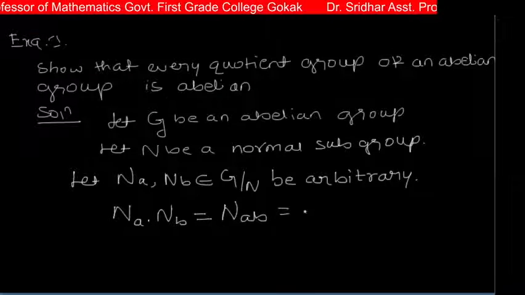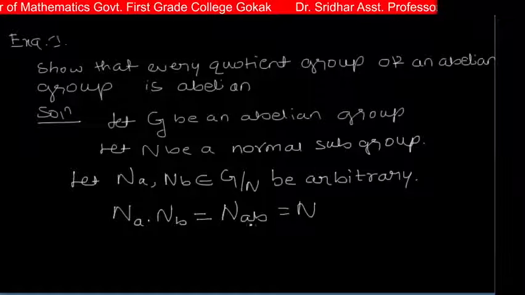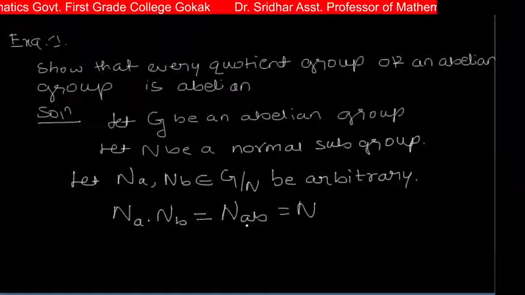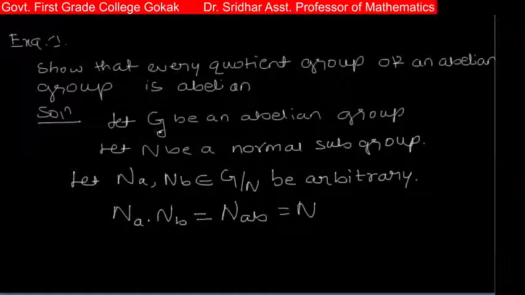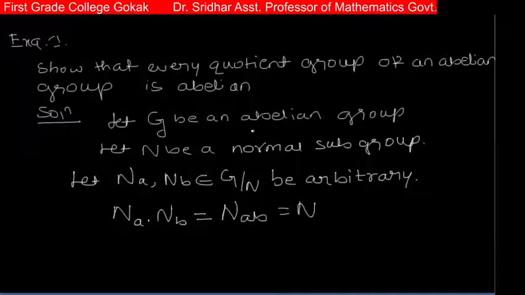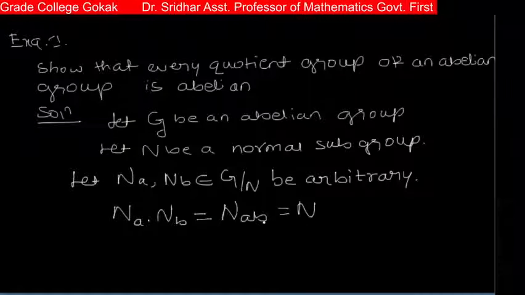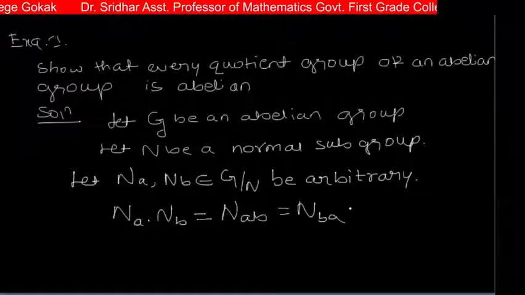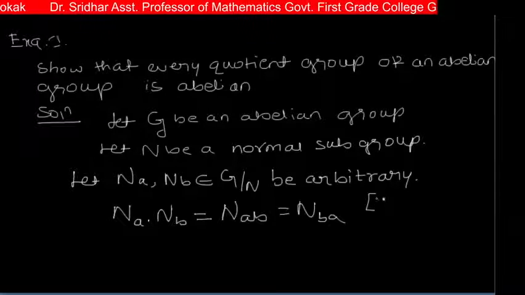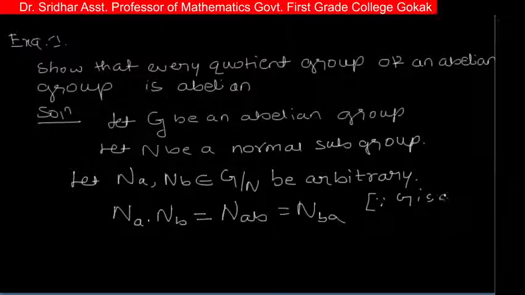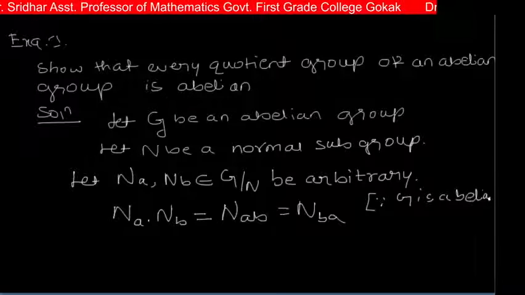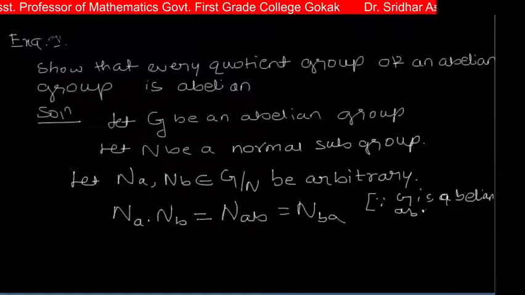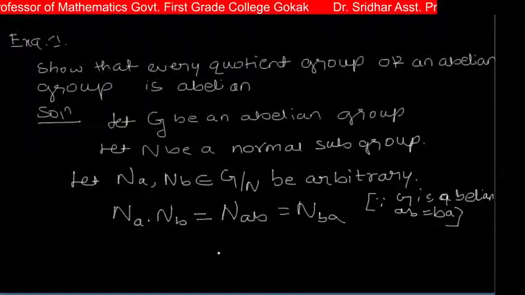As these elements a and b belong to G, and in this case G is an abelian group, therefore ab is equal to ba. So this is Nba.